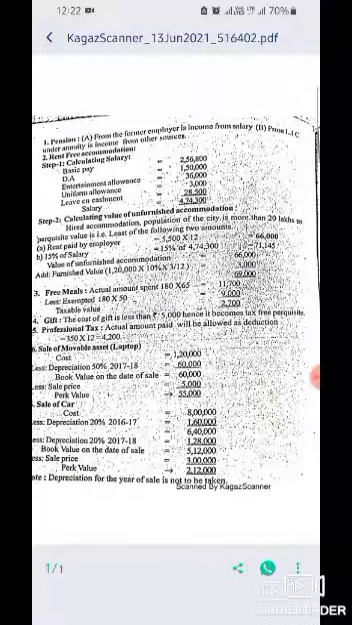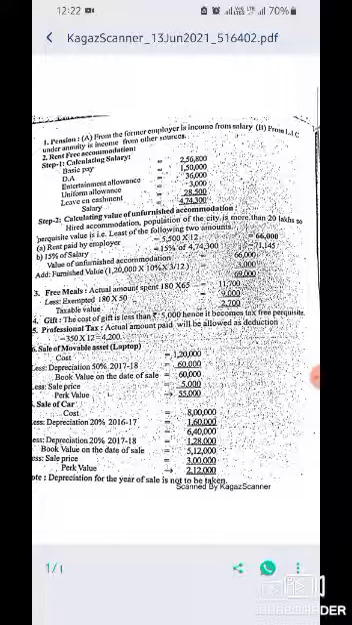Free meals: actual amount spent 180 days into 65, that is 11,700, but only 50 rupees per meal is exempted. So exempt 180 into 50, that is 9,000. So the unexempted amount is taxable, that is 2,700. The gift cost is less than 5,000, so it becomes a tax-free perquisite. Professional tax, the actual amount paid will be allowed as deduction. So 350 per month, total is 4,200.